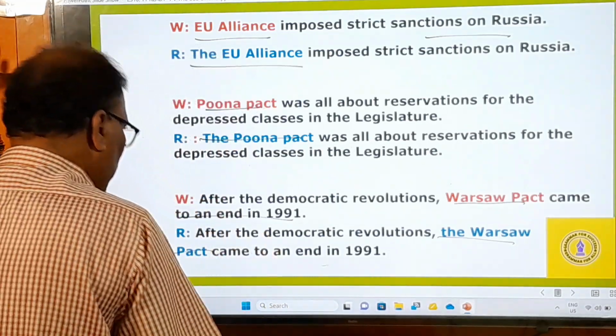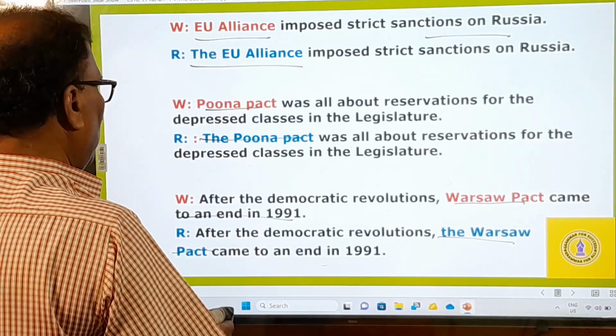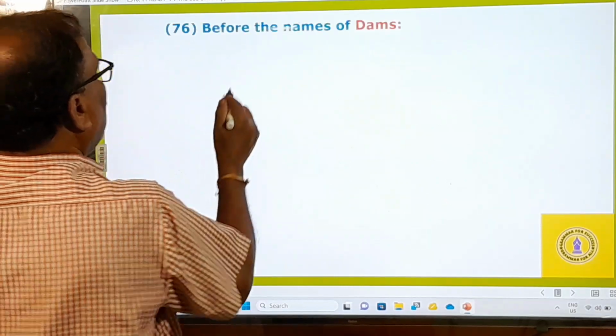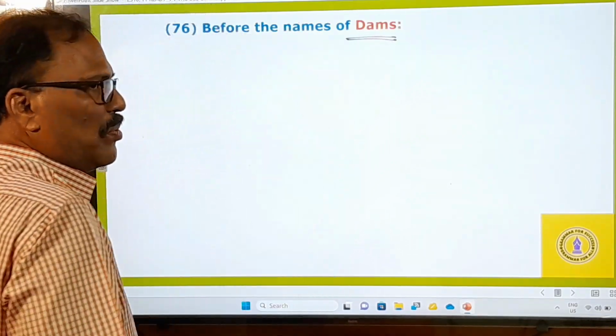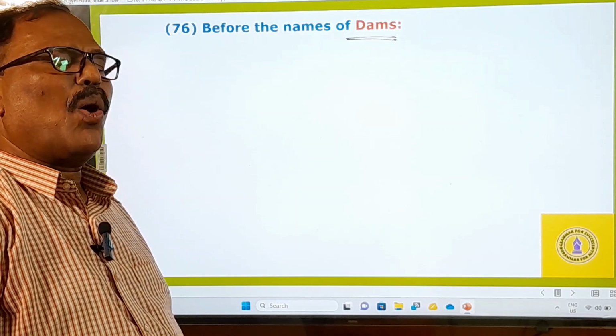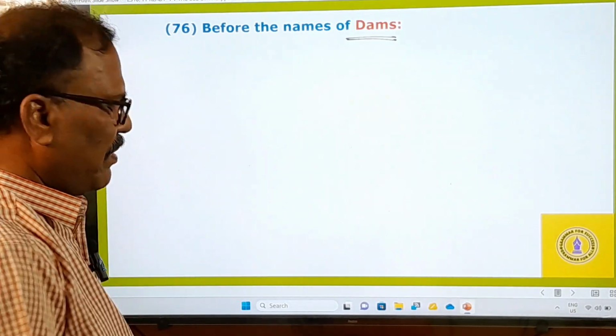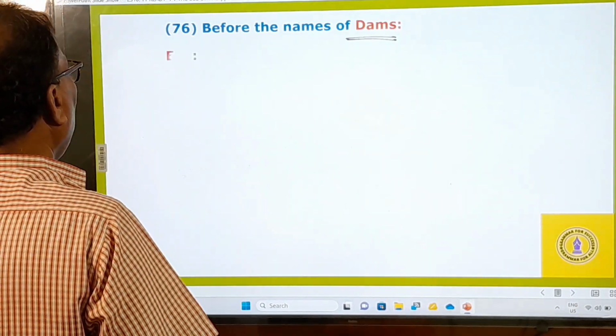And before the names of pacts and alliances, we must use the definite article. The 76th one: before the names of dams. You know the names of dams. Before all the names of dams, we must use the definite article. Here, I would like to give you some examples.